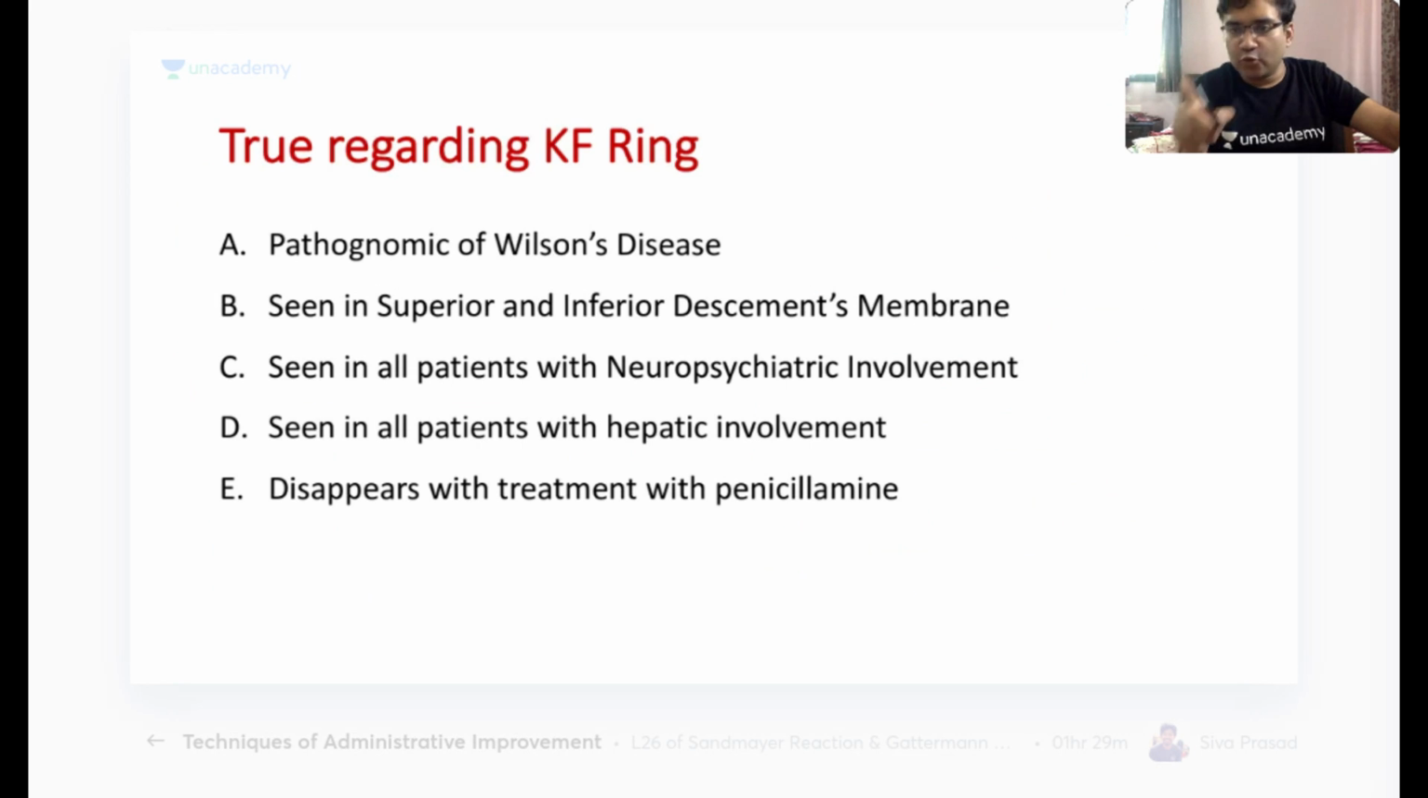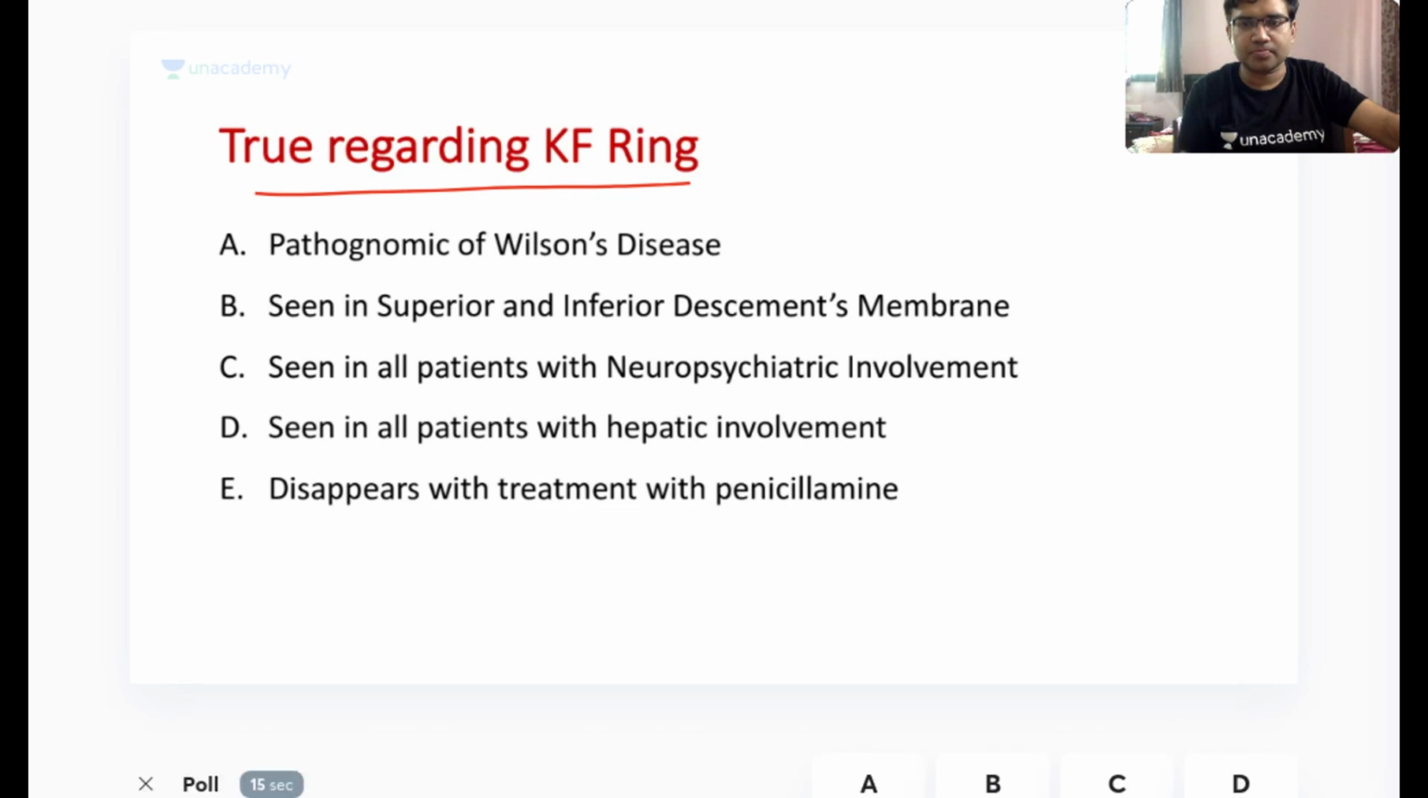Okay, so with this, I move to my next question, which was also a previous year question. True regarding the KF ring. So we have 5 options here, and there are 2 options that are correct. One you can put in the comment section, and the other you can answer in the poll. Try to answer. I'm starting the poll in 10 seconds. So one you can answer in the comment section, and the rest you can answer in the poll.